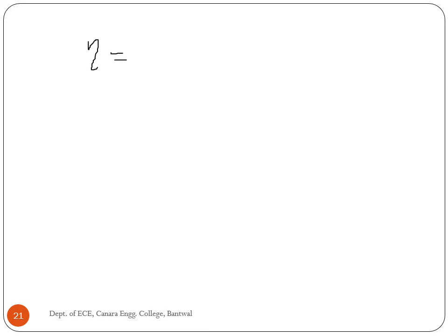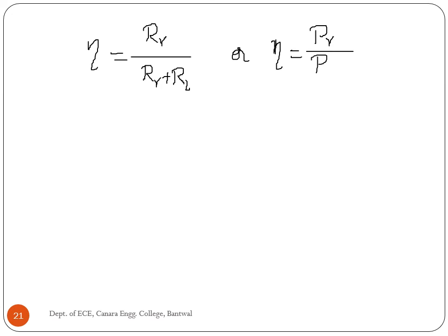Efficiency is equal to RR divided by RR plus RL, or ratio of the radiated power to input power. So RR and RL has given, RR just now we found out. The answer is 10 ohm. So I'll substitute that, 10 divided by 10 plus RL, it's 1 ohm. Therefore, efficiency is into 100, 90.9%.